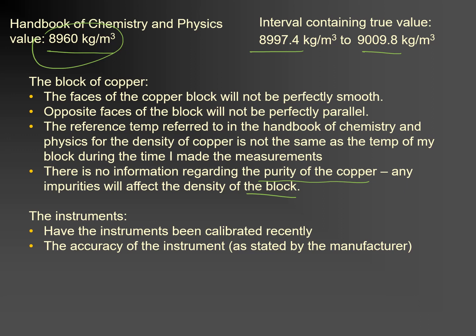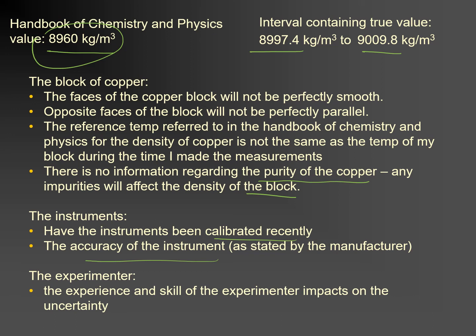The instruments, the question is, have the instruments been calibrated recently? If they're not, then they will be a source of uncertainty. And the accuracy of the instrument will be stated by the manufacturer, and it's likely to be greater than the resolution of the instrument, and that wasn't taken into account, and it needs to be. So the uncertainties would be bigger than that I used in my calculations. Lastly, the experimenter would have limited skill and experience, possibly, and that would impact on the uncertainty, and that's true with all experiments.